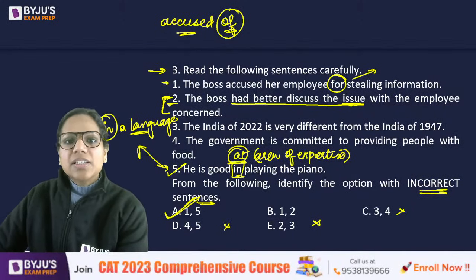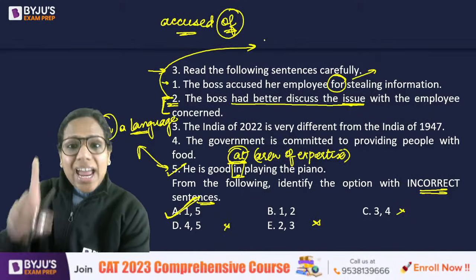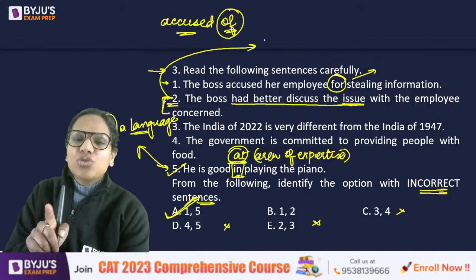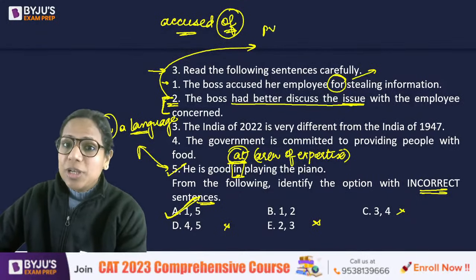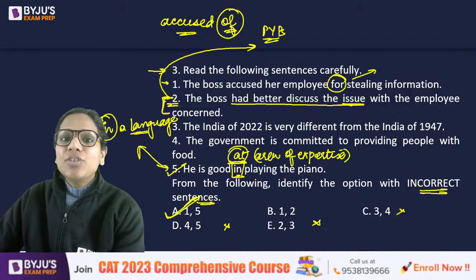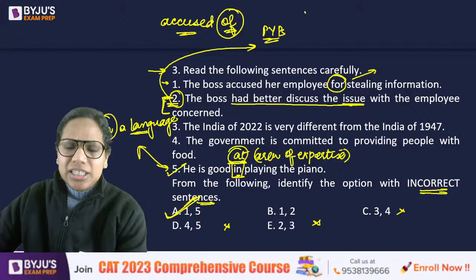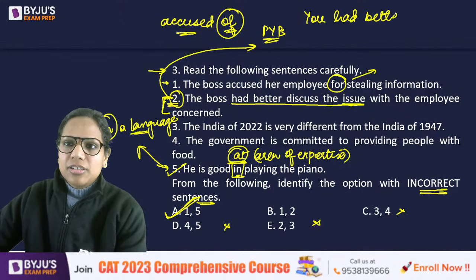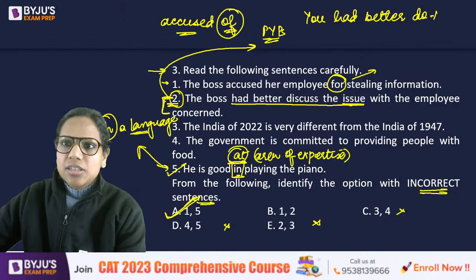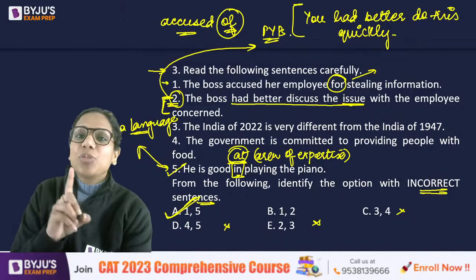Now 2 is an idiomatic structure. This is how we put it. And this has been questioned earlier as well in XAT. So in case you practice previous year papers of XAT, you must have encountered this structure there as well. You had better do this quickly. Some related sentence was there in one of the XAT previous year papers.